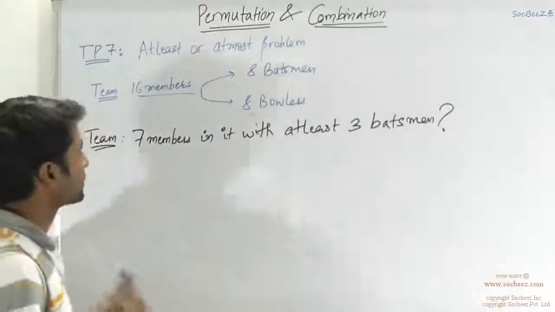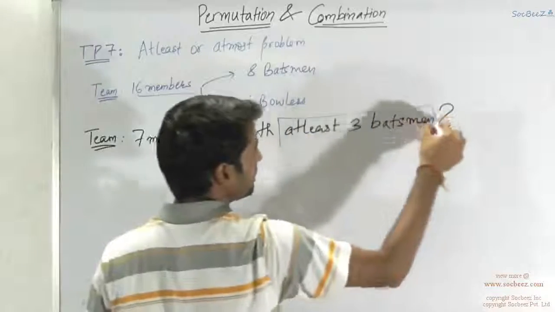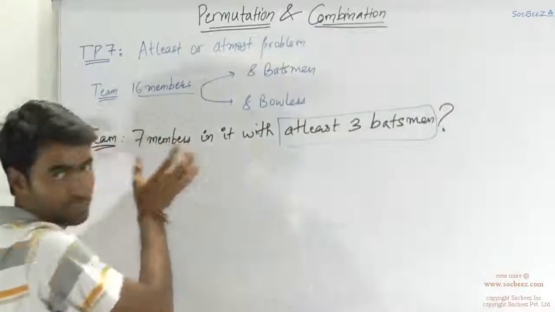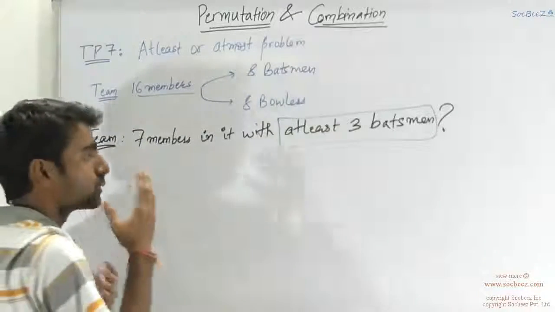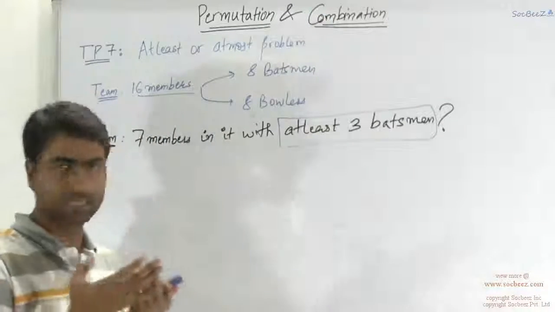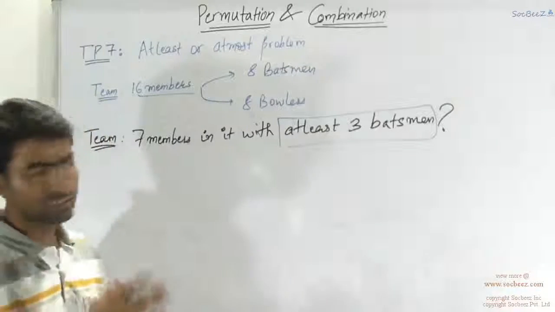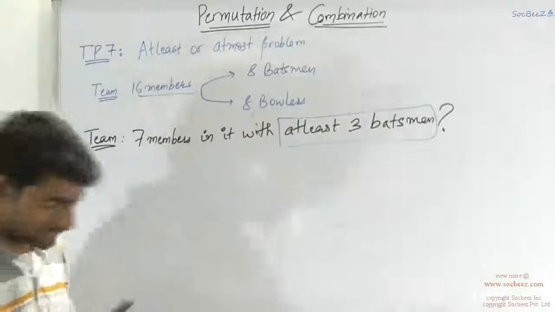Okay. So first of all, we will break this problem. So what does this mean? At least 3 batsmen means that whatever the team would be formed of 7 members, it must have 3 batsmen at least. That is, it could have 3 batsmen as well, 4 batsmen as well, 5 batsmen as well, 6 batsmen as well, and 7 batsmen as well. It can't have less than 3. So the cases of having 2 batsmen, 1 batsman, or 0 batsmen are excluded. So these are not the cases.